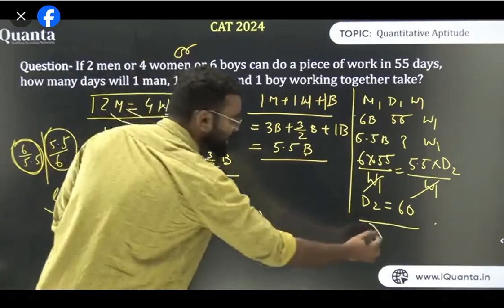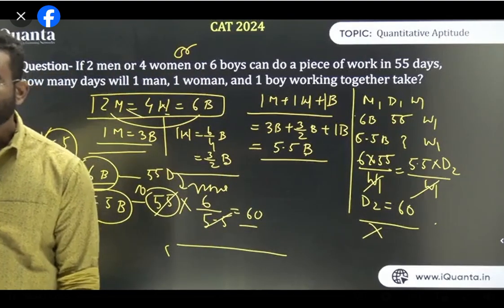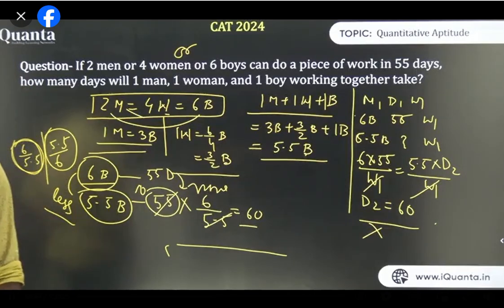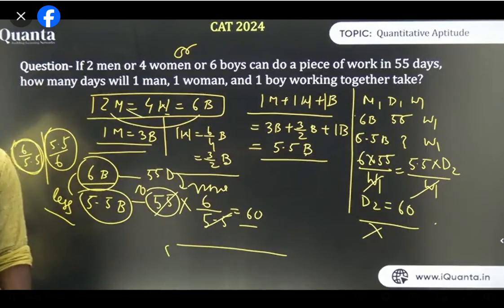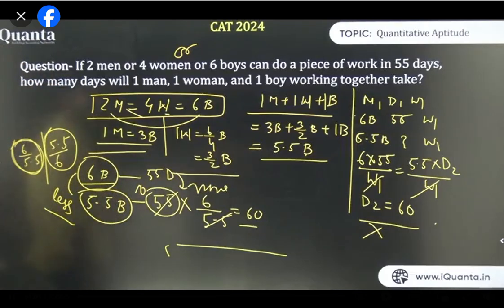So you don't need to do all of these things. Just you can do directly. That's why I'm saying like the ratio method is very important. Is it fine? Is it fine, guys? Just let me know. Is it cool? Is it clear? Or also you can use directly the LCM also. The LCM method we have not discussed yet. That's why we are not doing LCM. Whenever we do LCM, we will discuss this thing. Is it clear, everyone?